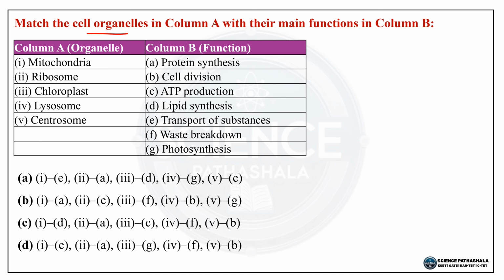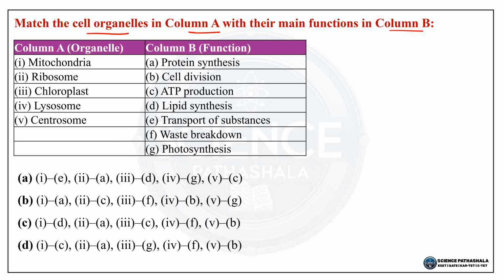Next question, match the cell organelles in column A with their main functions in column B. So here column A and column B are given. In column A we have mitochondria, in column B we have protein synthesis, in column A we have ribosome, in column B we have cell division, in column A we have chloroplast, in column B we have ATP production, in column A we have lysosome, in column B we have lipid synthesis, in column A we have centrosome, in column B we have transport of substances, waste breakdown, photosynthesis. The options are given below. We should choose the correct option which is given below.